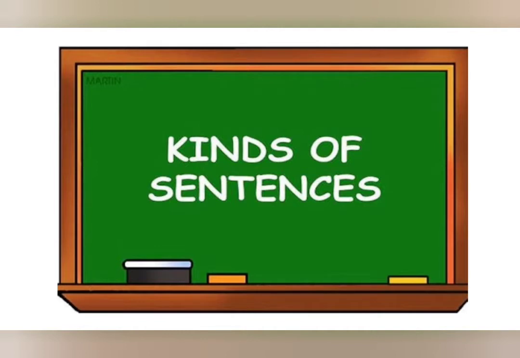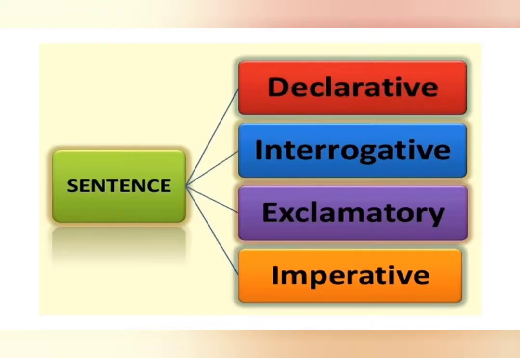Before we start the lesson, let us revise what is a sentence. A sentence is a group of words that makes complete sense, right, children? And you all know that a sentence begins with a capital letter and ends with a full stop or a question mark or an exclamatory mark, right? Now we start with this lesson, kinds of sentences.